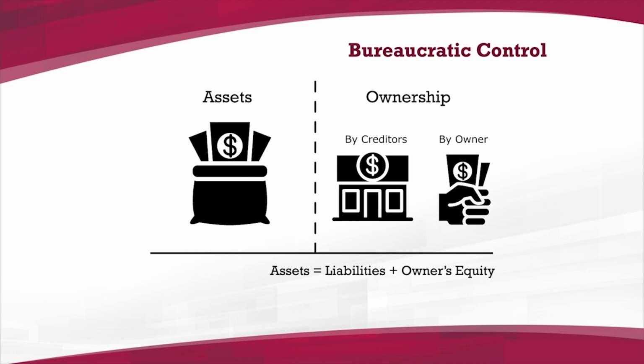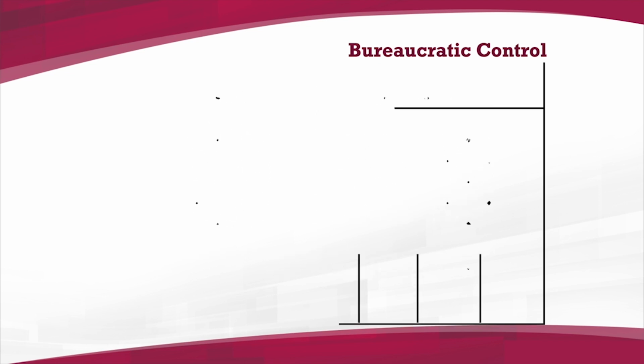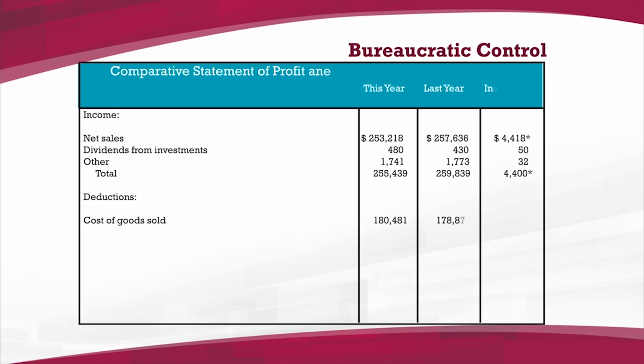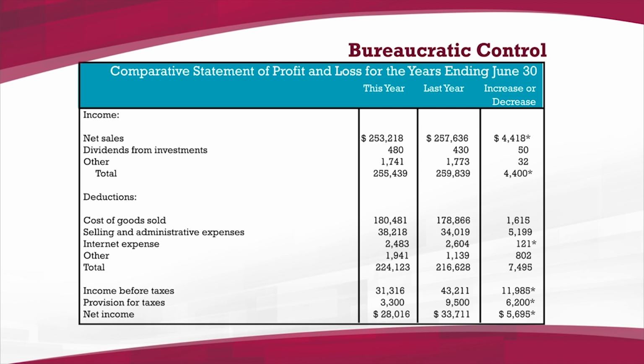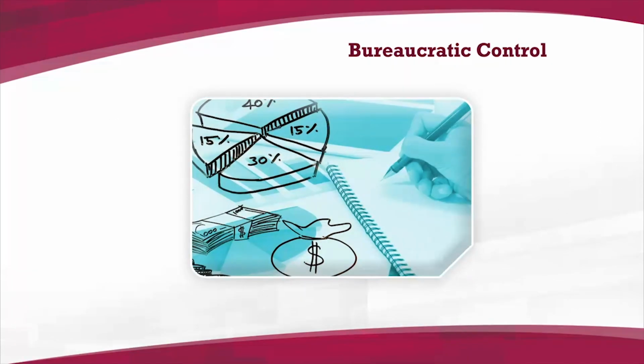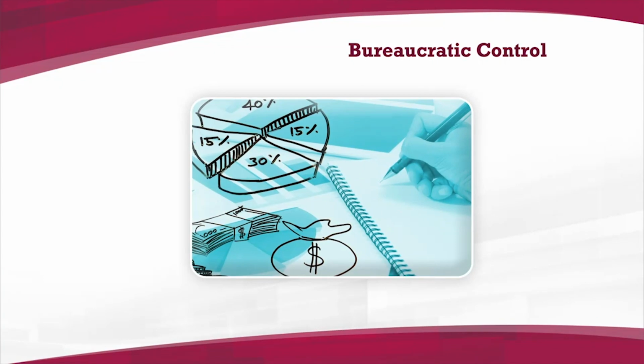Assets must equal liabilities plus equity. Another example of financial control is the profit and loss statement. It is an itemized financial statement of the income and expenses of a company's operations. Yet another example of financial control is financial ratios.